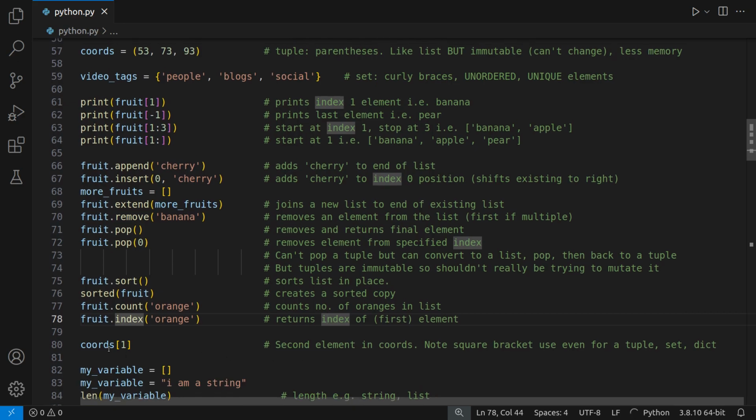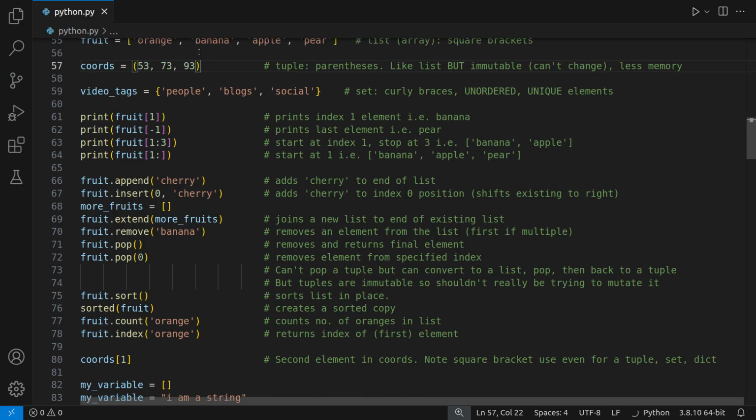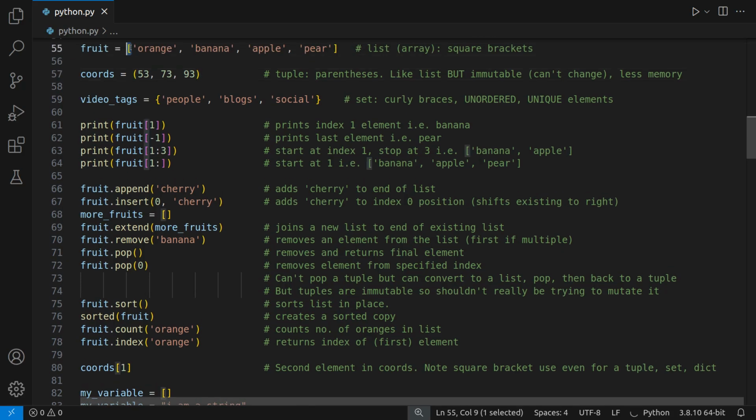Now, this is going back to this tuple we had. Remember this? It was a tuple of XYZ coordinates. Now, remember, a list uses square brackets. However, other data structures use different things. A tuple will use parentheses, and a set and also a dictionary, you'll see later, will use curly braces.